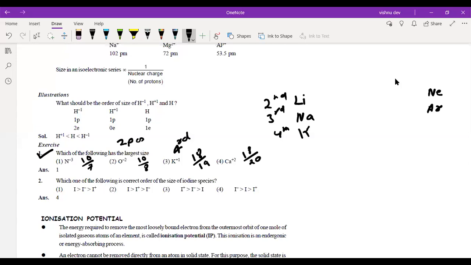So it should be either potassium or calcium, and we know that if number of electrons is same, जिसका प्रोटॉन का नंबर कम होगा उसका साइज ज्यादा होगा. So the answer should be 3, it should not be 1. ठीक है, तो जिन्होंने 1 बोला था, N3 माइनस बोला था, वो सब गलत है.